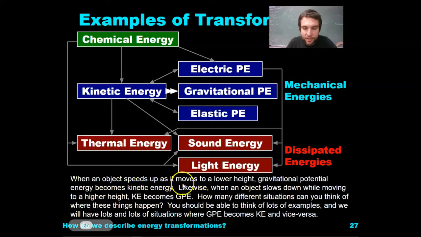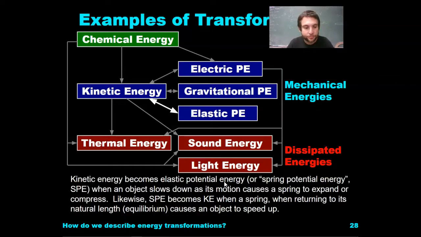When an object speeds up as it moves to a lower height, gravitational potential energy becomes kinetic energy. When an object slows down while moving to a higher height, then we have kinetic energy becoming gravitational potential energy. How many different situations can this happen in? It's countless, for sure. But you should be able to think of lots of examples, and we have already done lots and lots of situations where these two energies are transforming into each other.